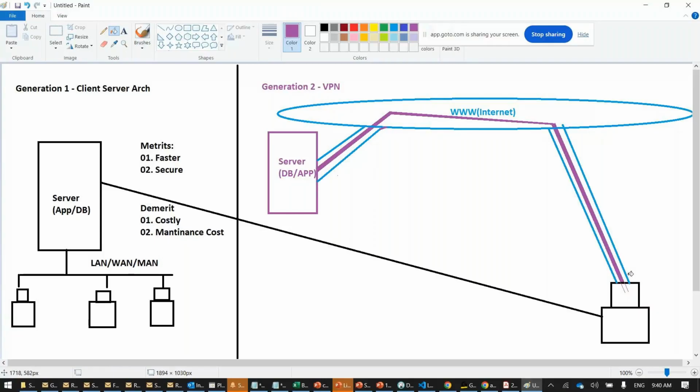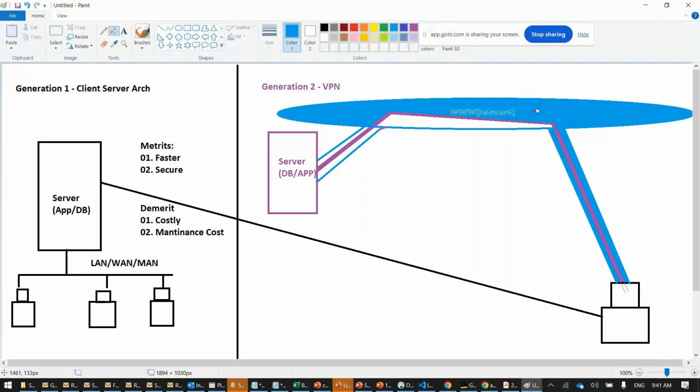All the office related data will be passed through this purple line only. If somebody wants to see Facebook, then we will not use the purple line. We will use this blue line. Here is the internet. The blue line will be used for all unrelated, unsecure, not official data. If a user wants to browse Facebook, then the Facebook request will go through the blue.